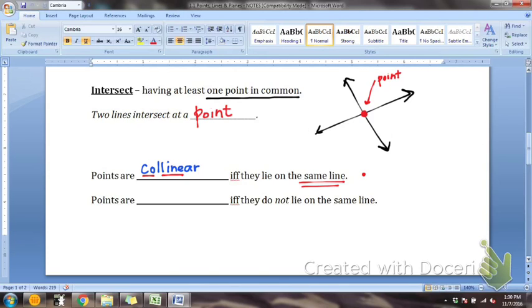So let's draw an example. If I say J, K, and L, and let's draw a line through them. Would you agree that J, K, and L are all on the same line? Okay, so we could say that J, K, and L are collinear.